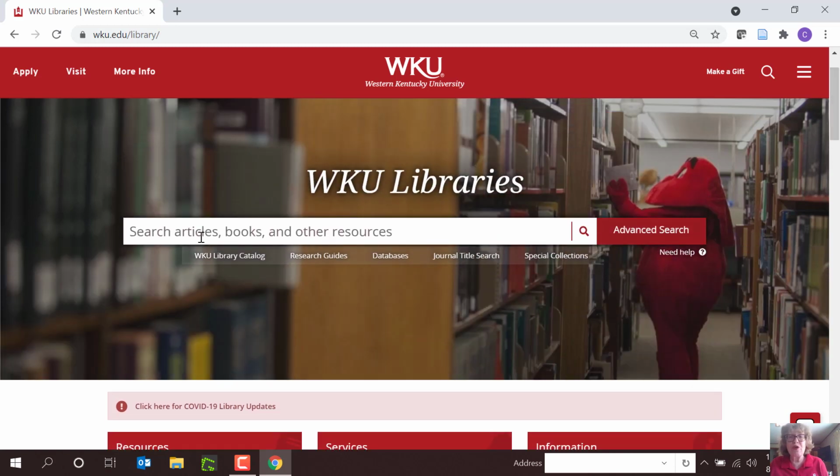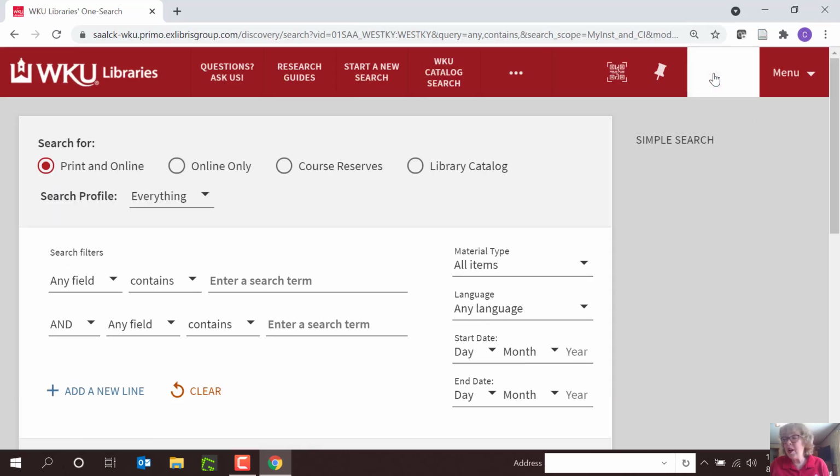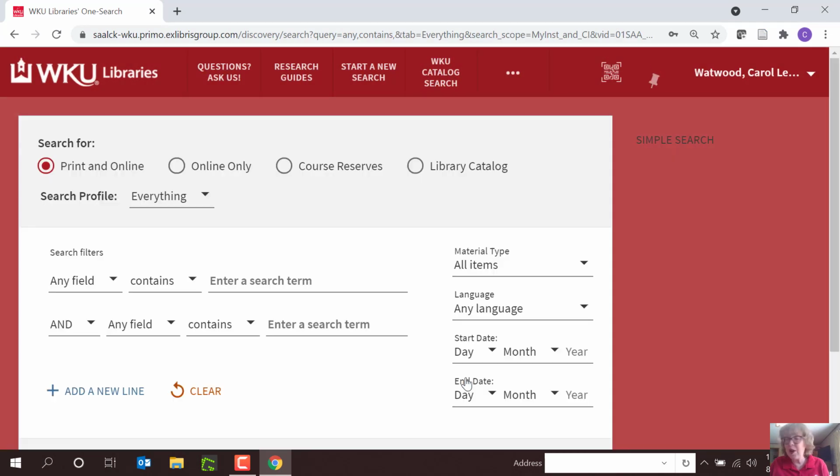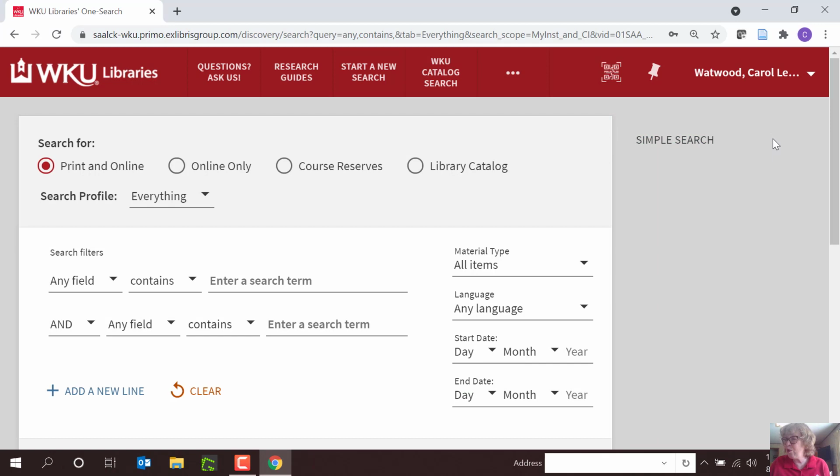Here's our one search box on our WKU Libraries homepage. If you're working from off campus, click Advanced Search and sign in with your WKU NetID and password. This is the only password you'll need. My name at the top tells me I'm signed in. When I sign in, I unpaywall our subscription resources so I don't have to pay. Usually our website will remind you.